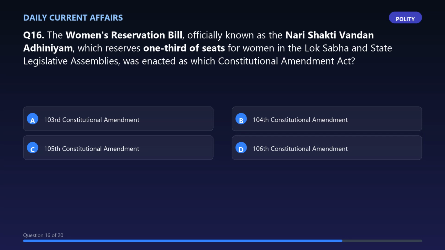Question 16. The Women's Reservation Bill, officially known as the Nari Shakti Vandan Adhiniyam, which reserves 1/3 of seats for women in the Lok Sabha and state legislative assemblies, was enacted as which Constitutional Amendment Act?